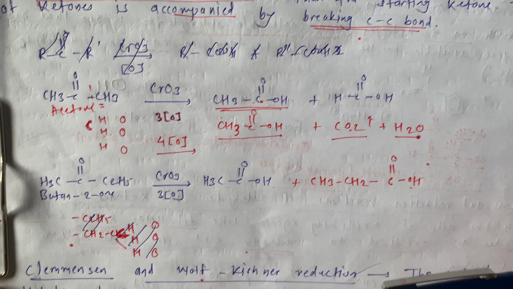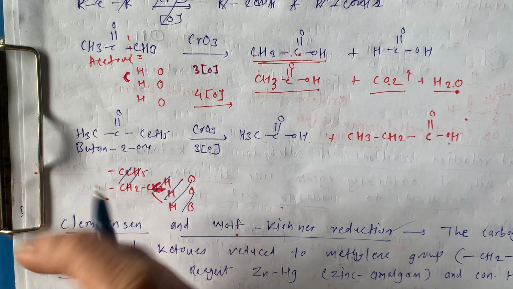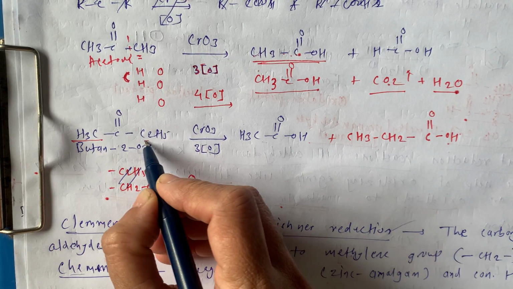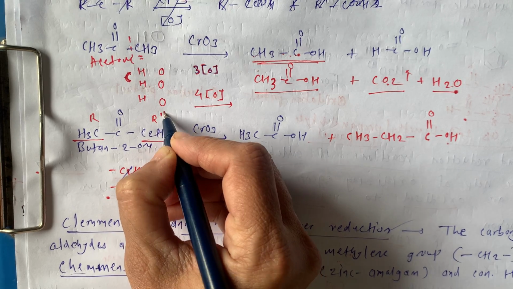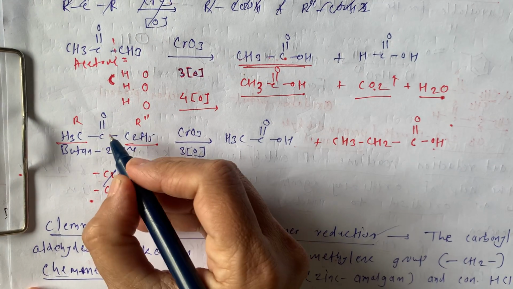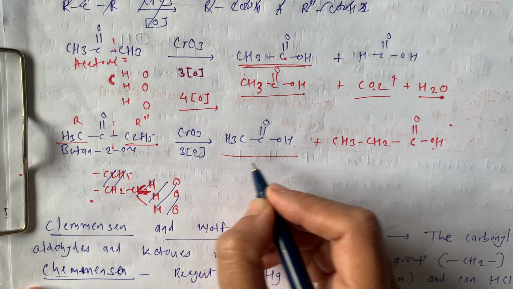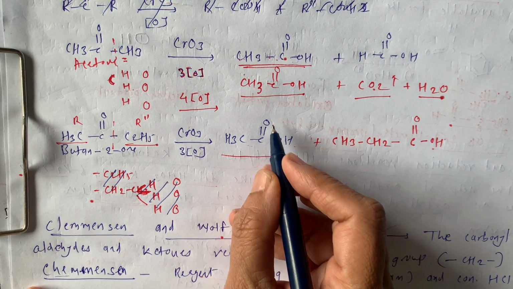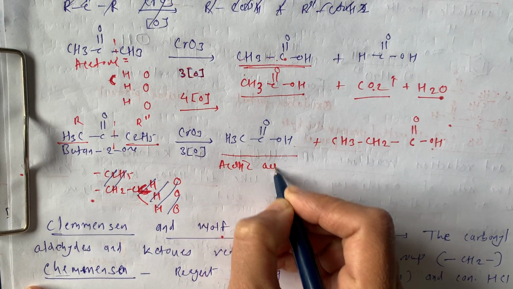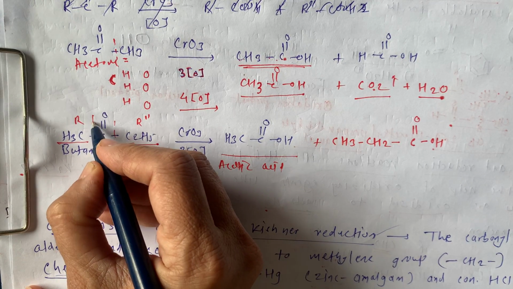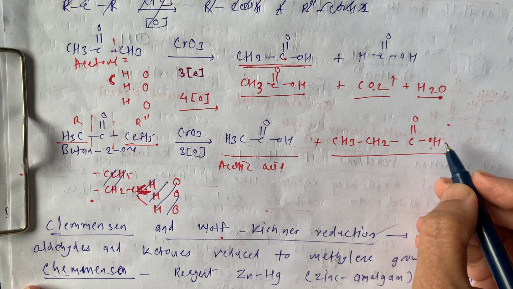I am not going to say anything about the textbook, but you just decide which is correct and which is wrong. Then if the asymmetric ketone is there, one alkyl group is CH3, another alkyl group is C2H5, this is R and this is R''. If the bond breaks like this, then the acid product is CH3C=OH, that is our acetic acid. And if the bond breaks in this way, then the product is CH3CH2C=OOH.